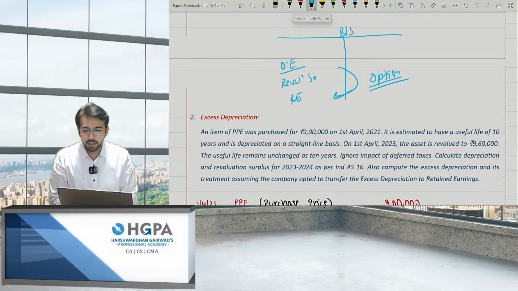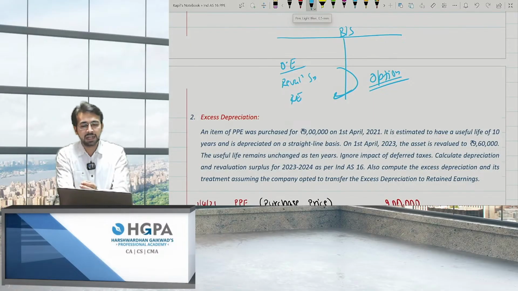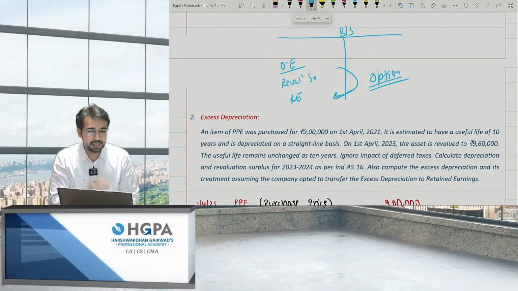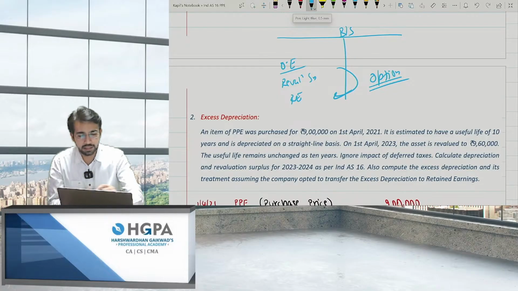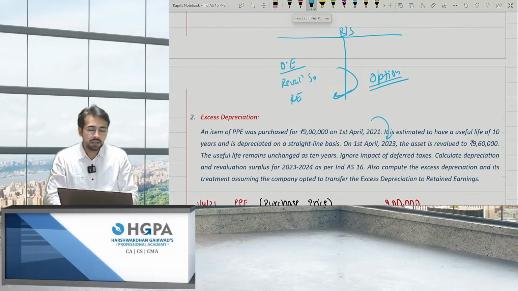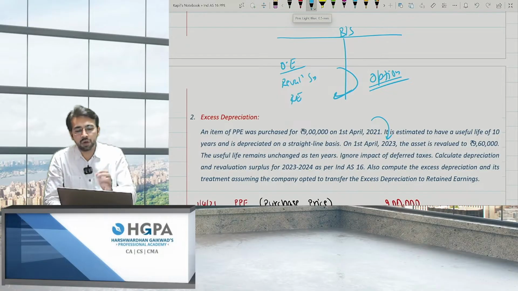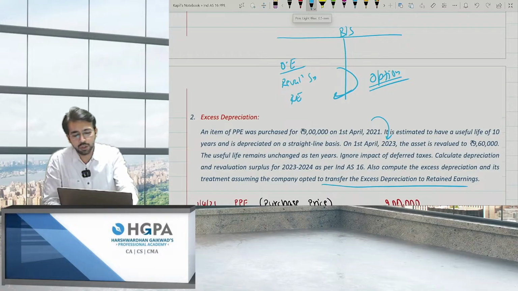I'm reading the question. An item of PPE was purchased for rupees 9 lakh on 1st April 21. It is estimated to have a useful life of 10 years and is depreciated on SLM. On 1st April 23, that is after 2 years, the asset is revalued to 960. The useful life remains unchanged as 10 years. Ignore the impact of deferred taxes. Calculate depreciation and revaluation surplus for 23-24 as per Ind AS 16. Also compute the excess depreciation and its treatment, assuming the company opted to transfer the excess depreciation to RE. They are clearly telling that they have opted for this, right?